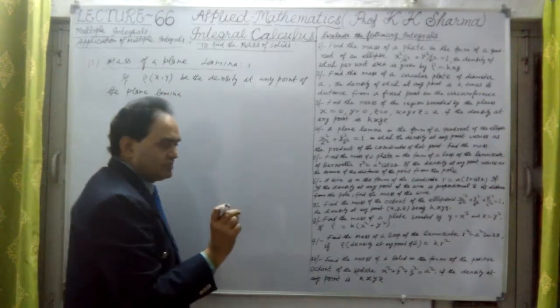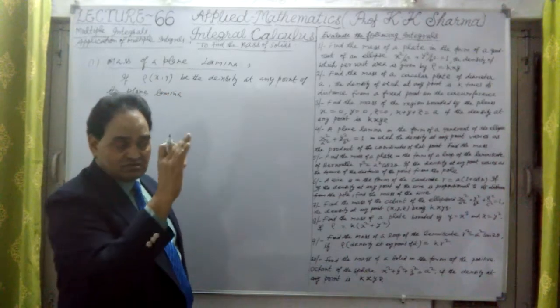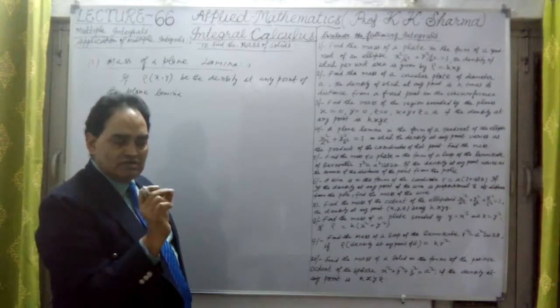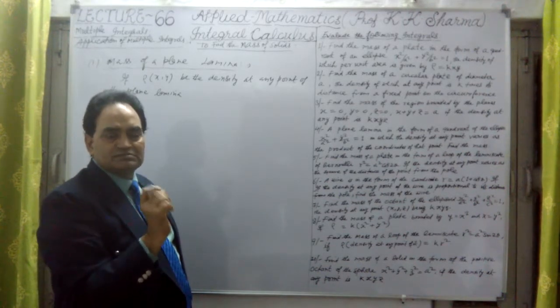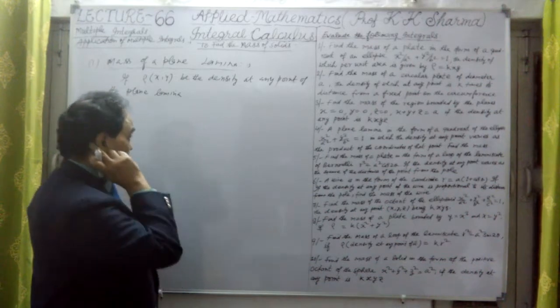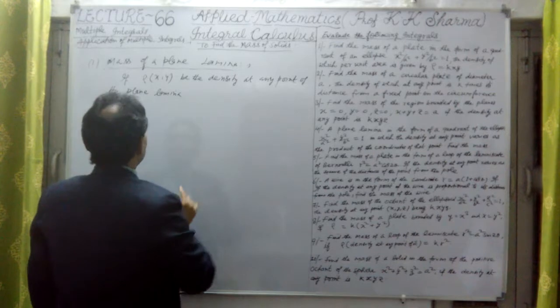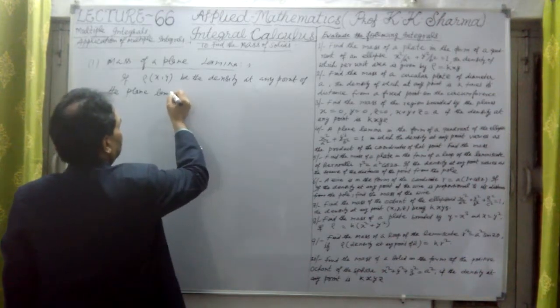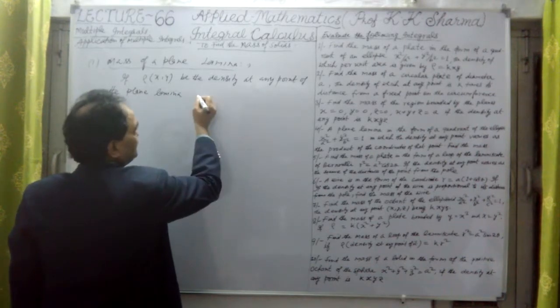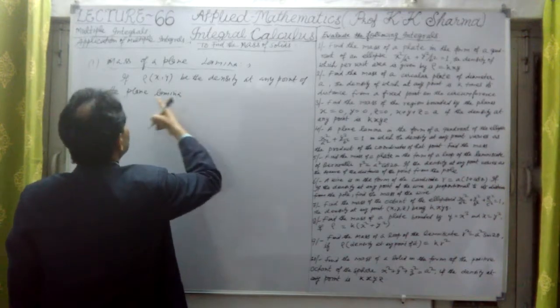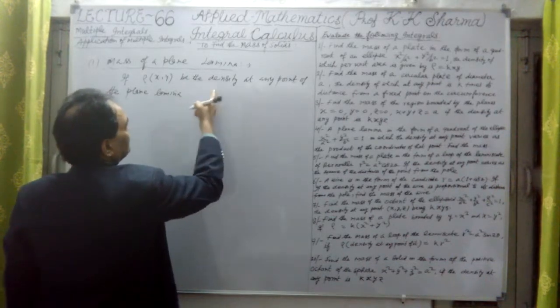In this case, we have taken a part of this, like a rectangle is given to us. It's an elementary part of this we have taken. Any plane lamina, maybe a rectangle or any two-dimensional figure.